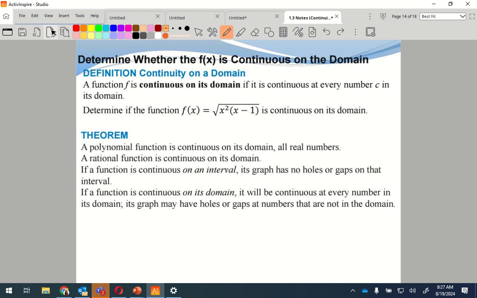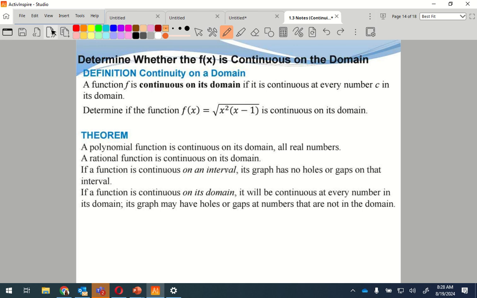1/2 doesn't work, does it? Because 1/2 minus 1 is -1/2. 1/2 squared is 1/4. 1/4 times -1/2 is -1/8. Can I have a negative inside a radical? No. So over this domain, it's not going to be continuous here, is it? No, because for some weird reason, it works at 0, but nothing else under 1. So it is not continuous on its domain.